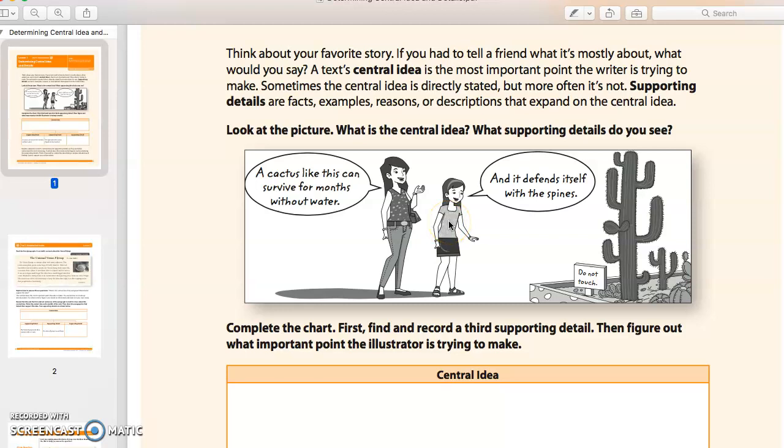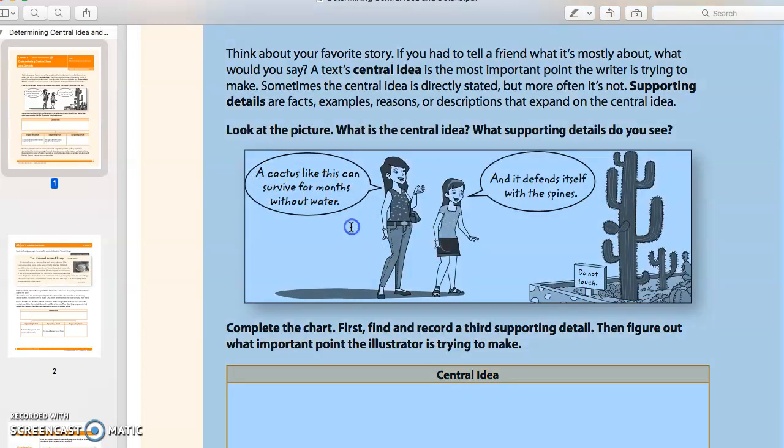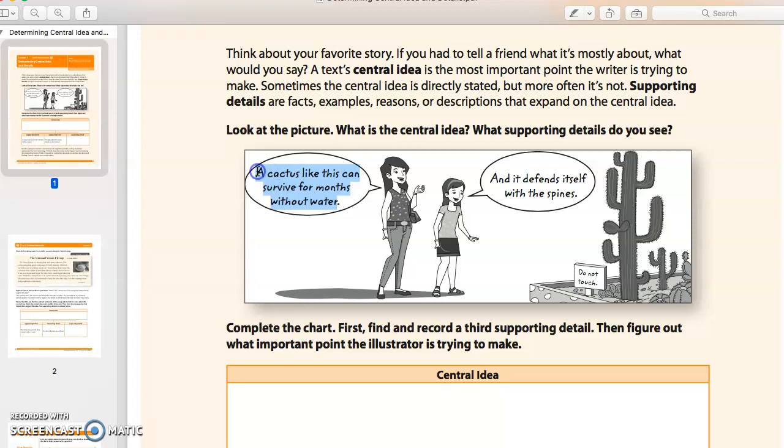So they give you a little example in the picture to help you figure out what the main idea of the story is. So it'll say, a cactus like this can survive for months without water. That's what it's saying right here. And it says, and it defends itself with the spines. So you're looking at the picture and they're giving you details about the cactus, but your job is to figure out what they are mainly trying to say. What do both of those statements have in common?